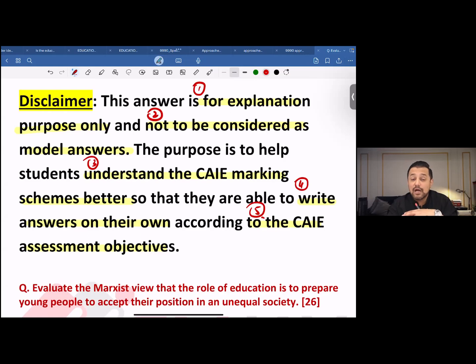So the answer ranges between some 8 to 10 paragraphs, usually 8 paragraphs. After the introduction, you're writing down 3 points in support, and then 3 points against, and then you're coming up with a conclusion. However, if you choose to write down 4 points in support and 4 against, that would eventually make it 10 paragraphs, right? When I use the word point over here, I mean a paragraph, right?